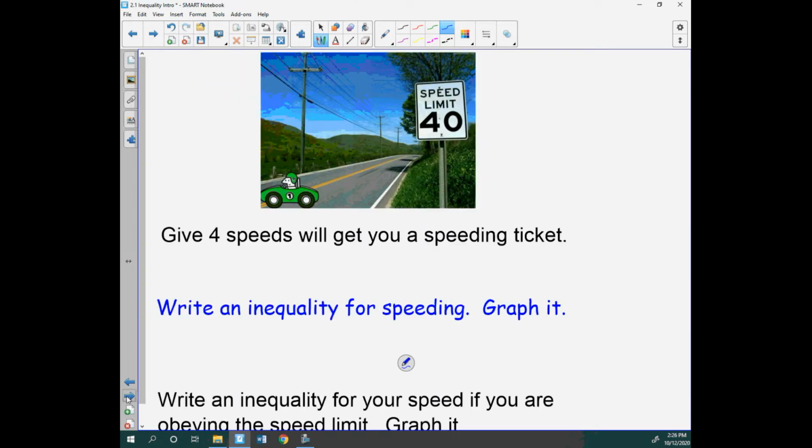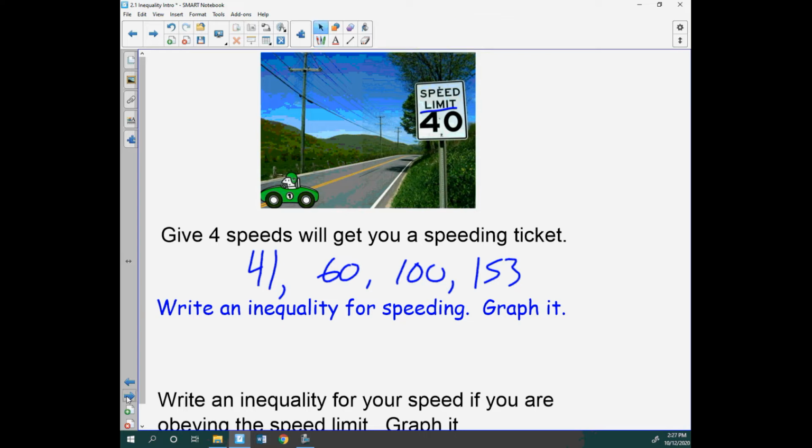So how about we're driving down the road. This looks like a sweet, beautiful drive with those bluffs and the green hills. The speed limit is 40 miles per hour. That means that's the limit. You can go 40 but not go over it. So for speeds over it, they'll give you a speeding ticket. Well, if you were going 41, technically you are speeding. You probably won't get pulled over for that, but you're breaking the law. All right? How about 60 miles an hour? How about 100 miles an hour, right? You're going way too fast. I guess we need one more. How about 153 miles per hour? Dangerous, especially on that 40 mile per hour speed limit.